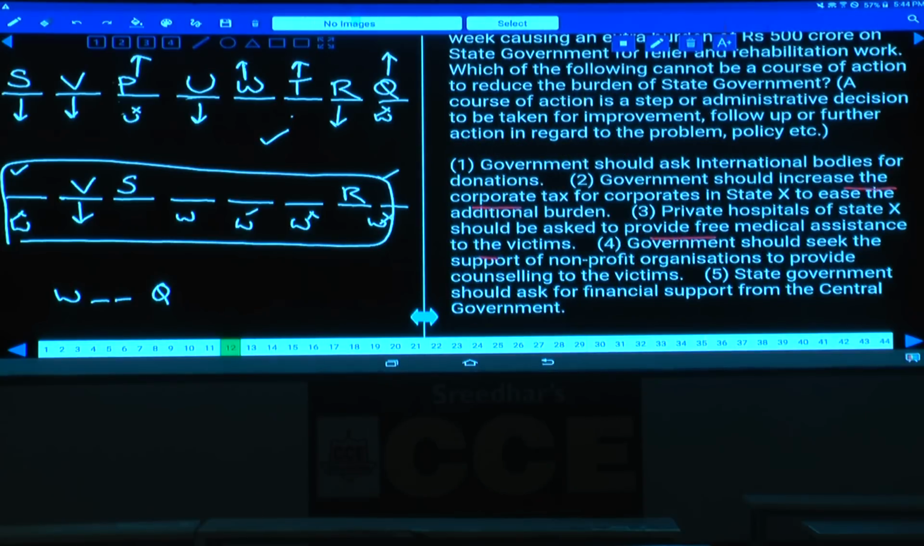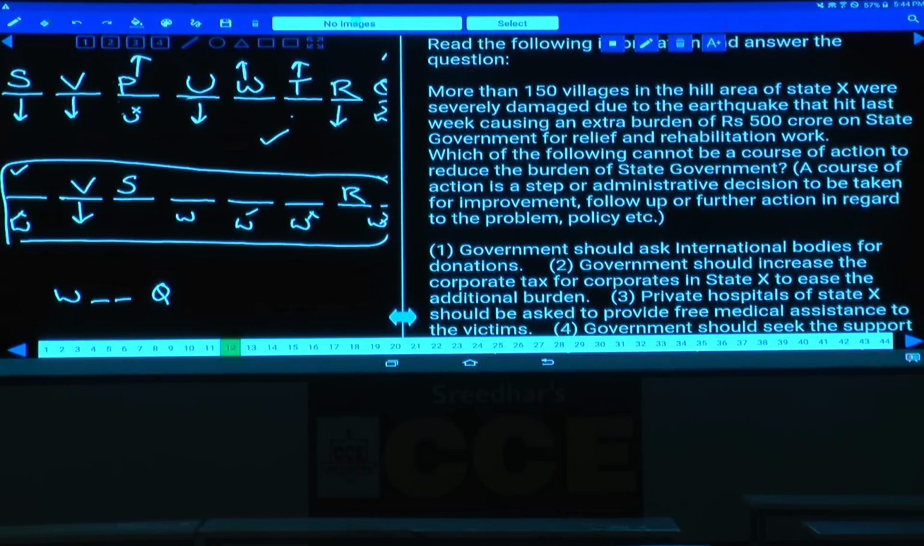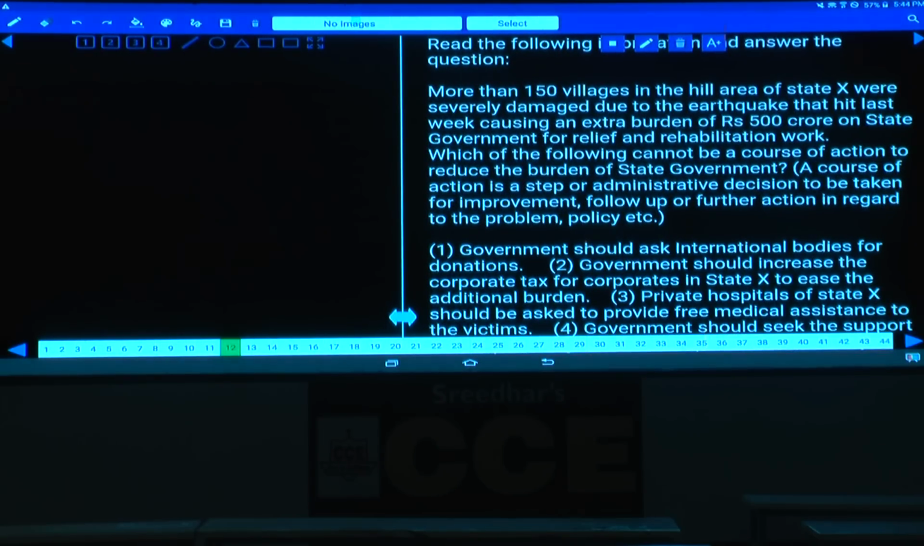Now the 12th one. Tell me what is the information given in this 12th one. More than 150 villages in the hill area of state X were severely damaged. Damaged because of what? Due to the earthquake that hit last week, causing an extra burden of rupees 500 crore on the state government for relief and rehabilitation work.